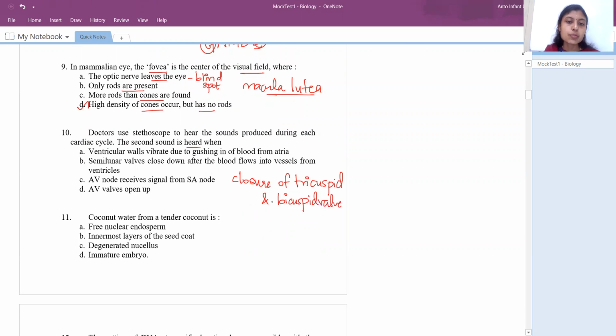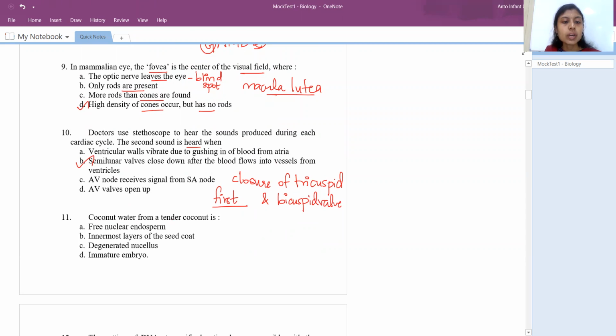So the closure of the tricuspid and bicuspid valve is the first sound. Whereas the second sound is due to the semilunar valve closure. Semilunar valves will close down after the blood flows into the vessel from the ventricles. So this is the answer.